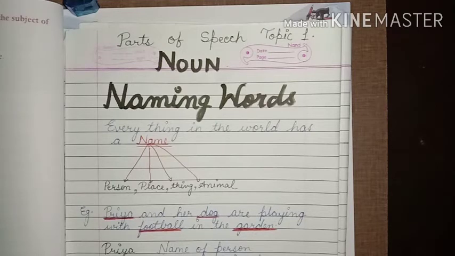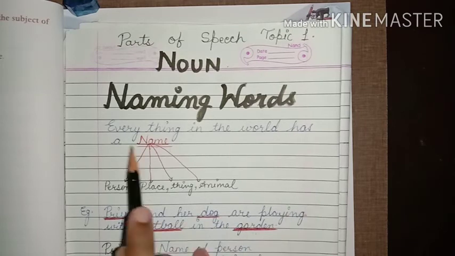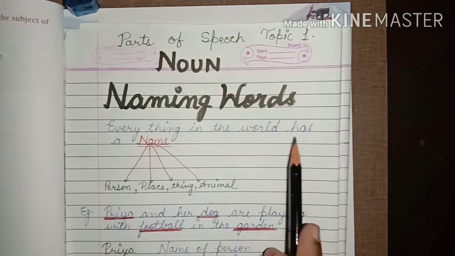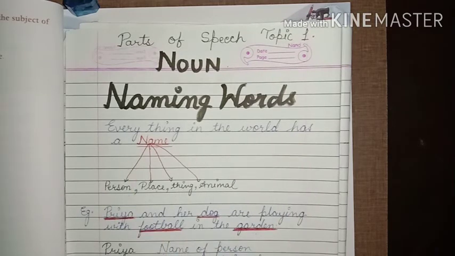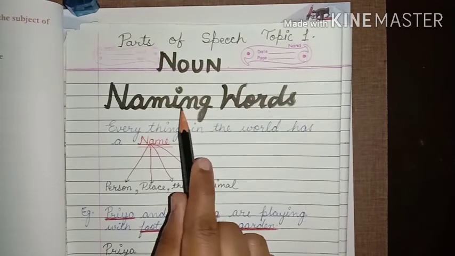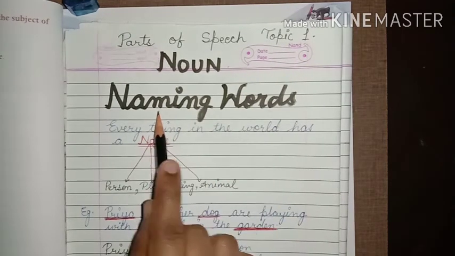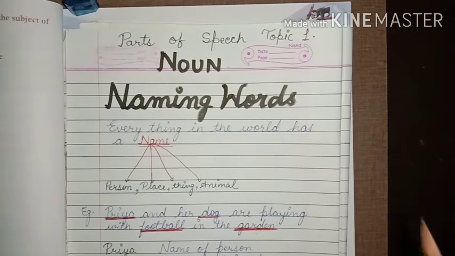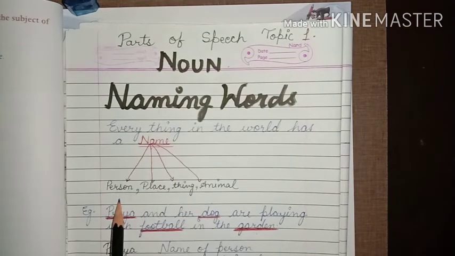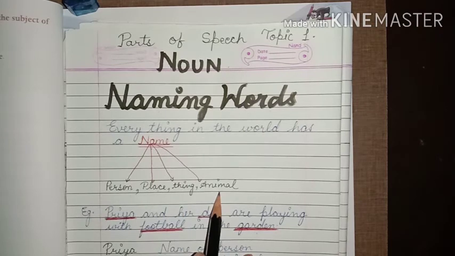बेटा noun होता क्या है? Exactly what is noun? As you can see, everything in the world has a name. And whenever these things having a name are called naming words. Let's pronounce with me: naming words. So, who has a name? A person has a name, a place has a name, a thing has a name and an animal has a name.